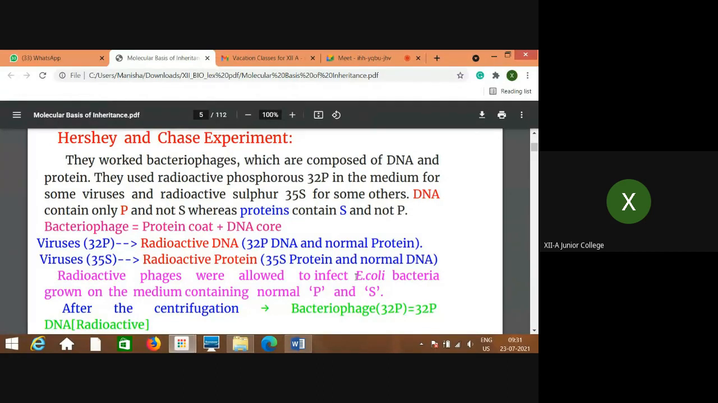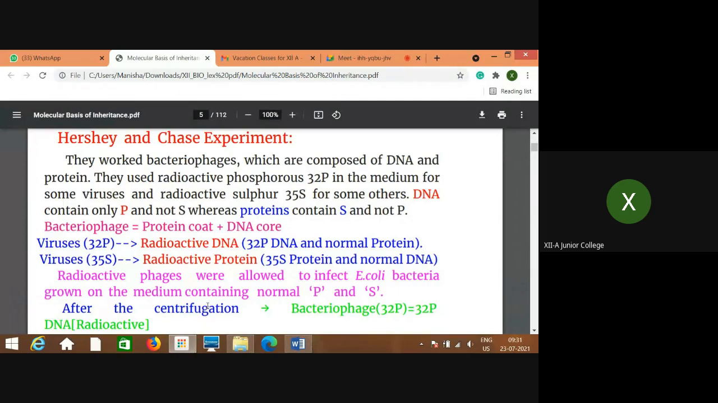Now try to understand why this is. See, it is very clear that bacteriophages are made up of protein coat and DNA, so two types of bacteriophages were used, with two types of isotopes, that is one of phosphorus and the other of sulfur. And these radioactive phages, that means two types of phages. Phages means what? Viruses which infect bacteria.